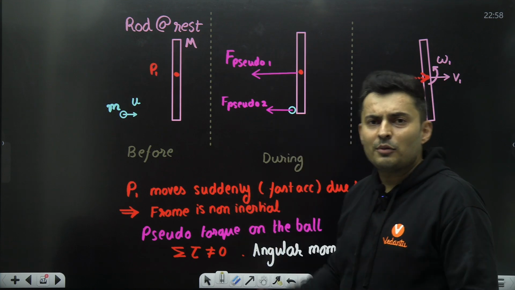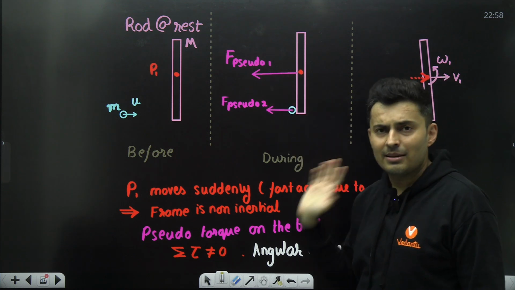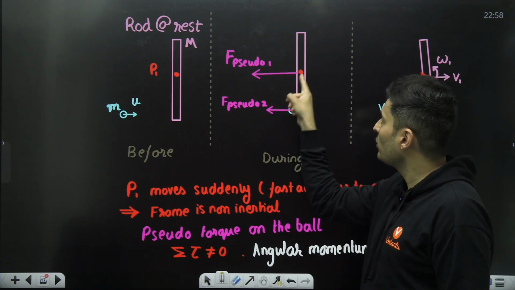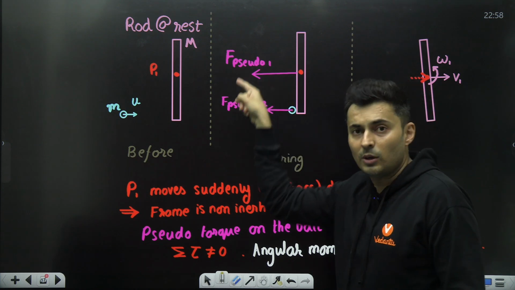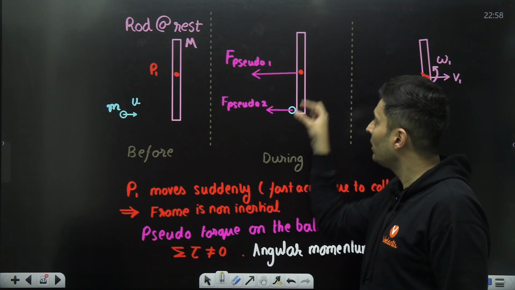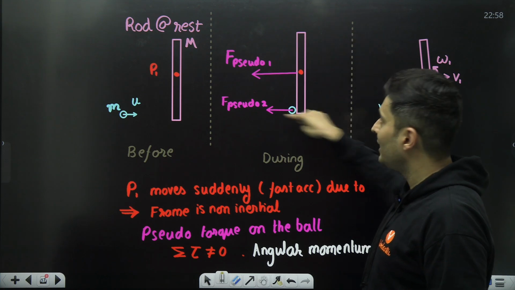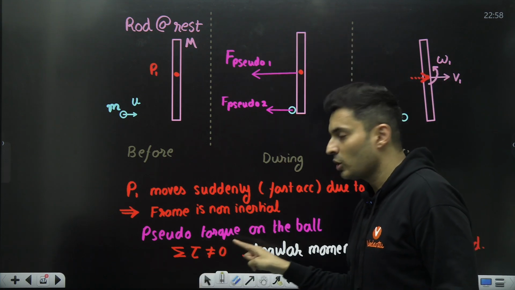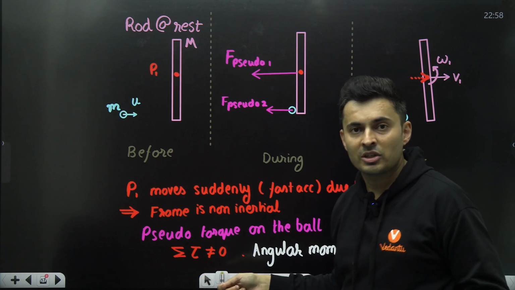Now you might wonder, what difference does that make? Well, the pseudo force on the rod will not have any effect because that pseudo force is passing through the point, which does not create any kind of torque. But this pseudo force on the ball, R cross F, creates a torque like this, which means the net torque won't be 0, but that is the condition for angular momentum conservation.